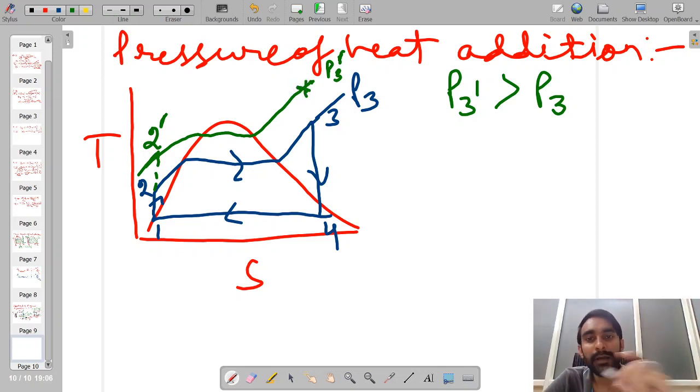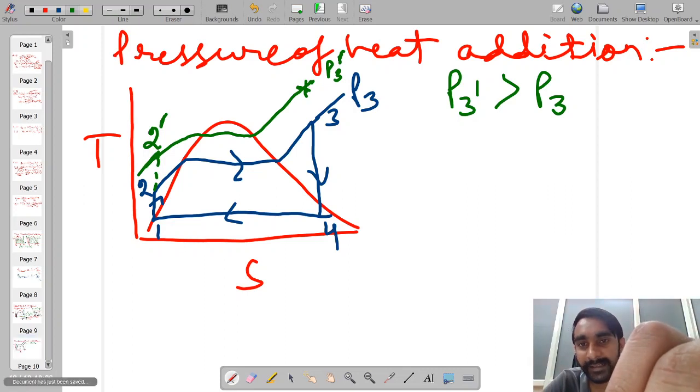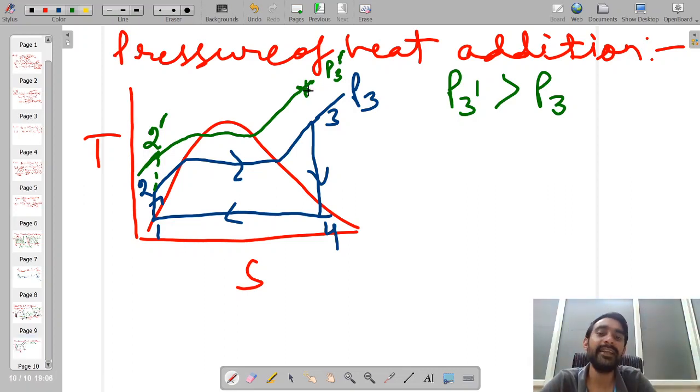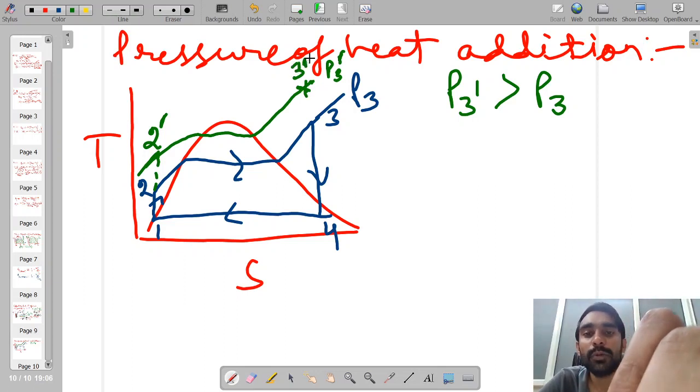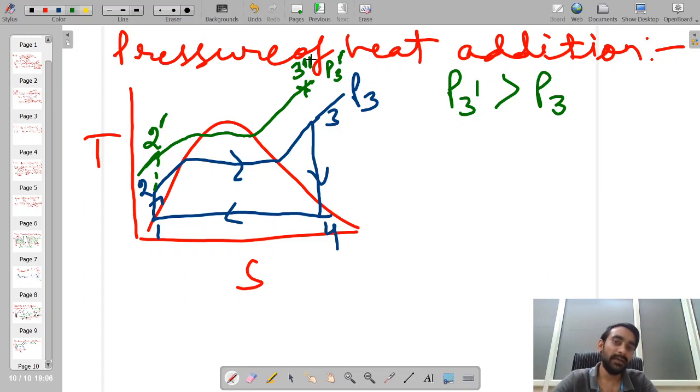Say if I want to maintain the quality of the steam till point number 4 only, I have to add the heat till this point. Let me call this point point number 3 double dash.